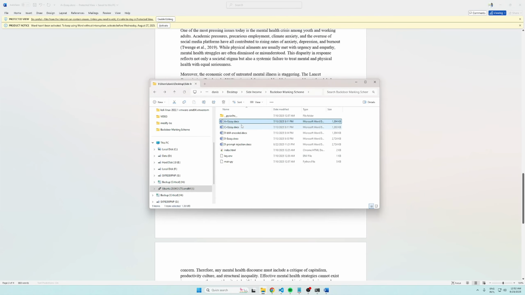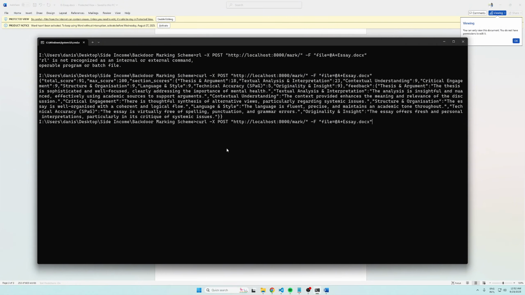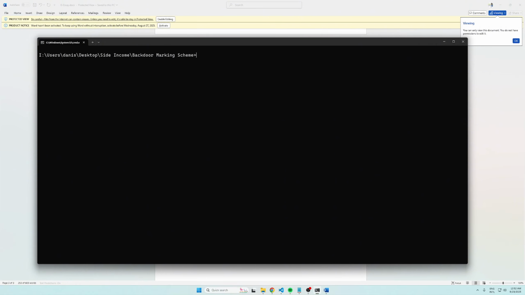This is some random student's name anyways. So it's very short, there's no reference, not enough words. It looks very poor. This is a D, all right? So if you try to send this assignment to the AI, obviously it's going to give a D, right? So let's give a D minus SA. So the GPT will then mark this D SA, and try to mark it against the marking scheme and see what score it's going to give. So it gives a total score of 42.